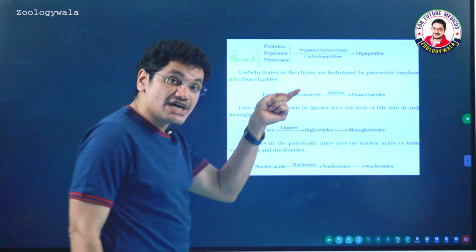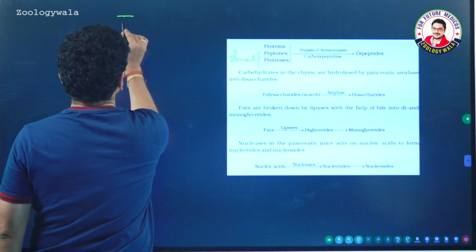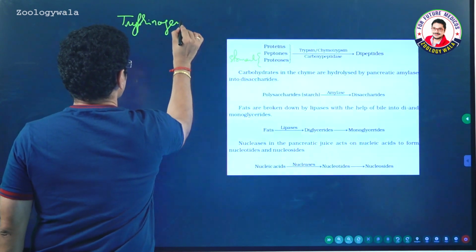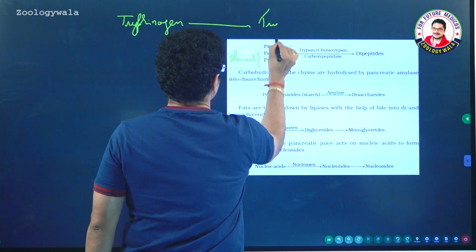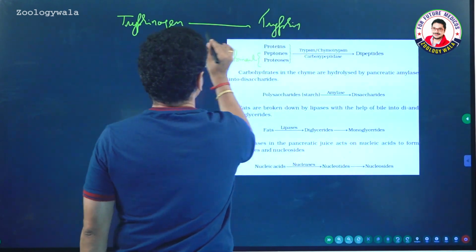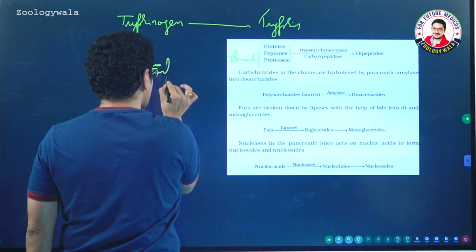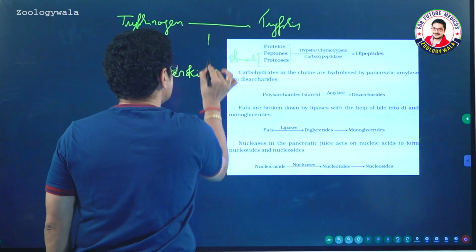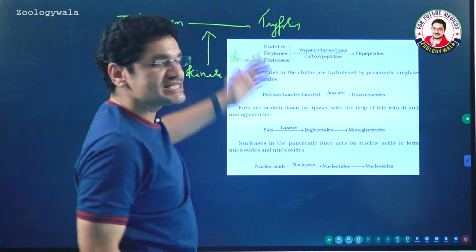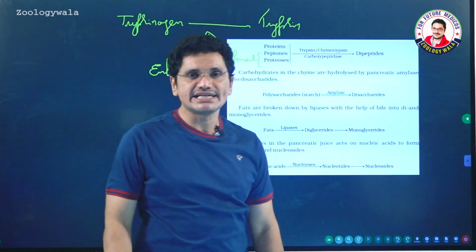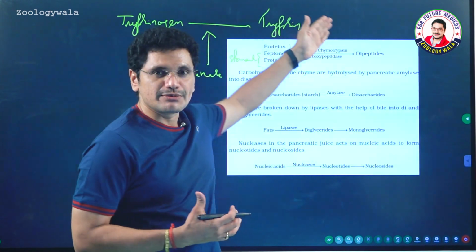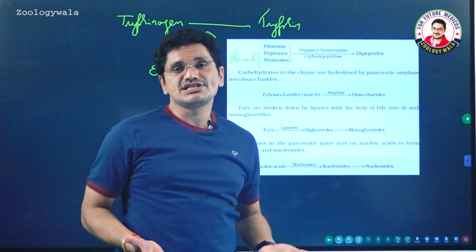See, trypsinogen is an inactive enzyme. I already told this in my previous classes. Trypsinogen, the inactive enzyme, is converted to trypsin in the presence of an enzyme activator called enterokinase. And this enterokinase is an activator molecule present in the intestine, and this enterokinase activates trypsinogen to trypsin, and now the autocatalysis also will take place.